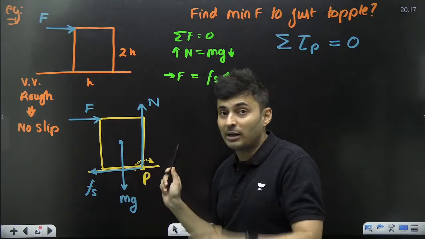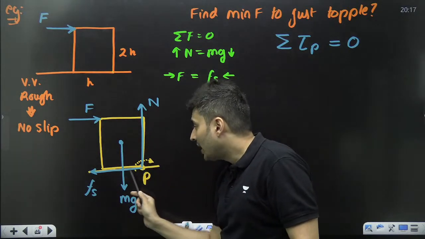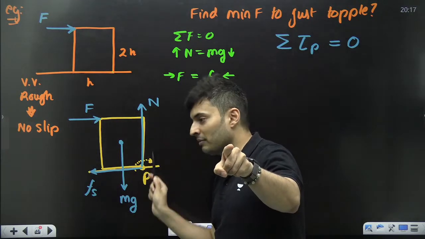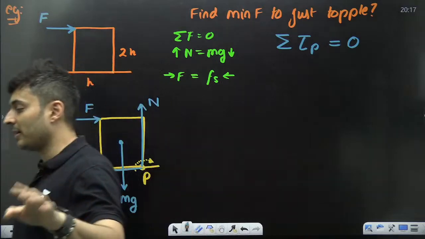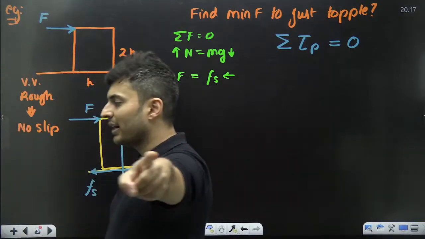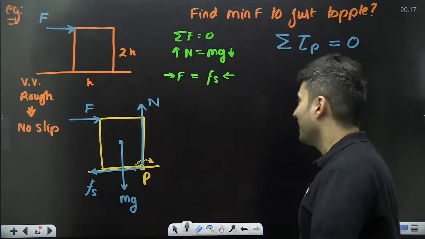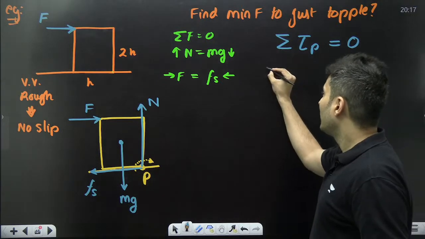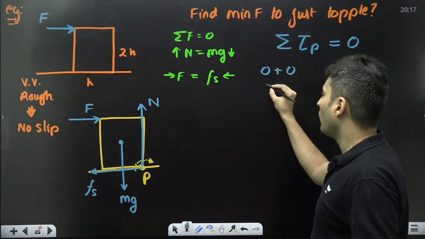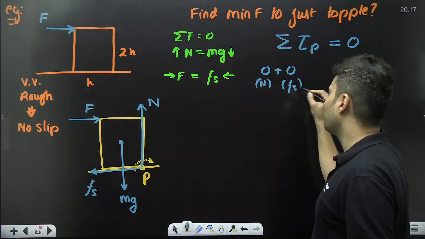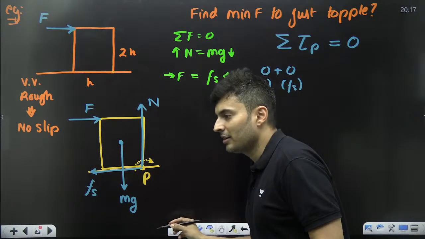The advantage of that point is that normal and friction both are passing through the point. Both of them are passing through the point, means what? Both their torques will be 0. 0 plus 0, one by the normal and one by the static friction. They are passing through that point.